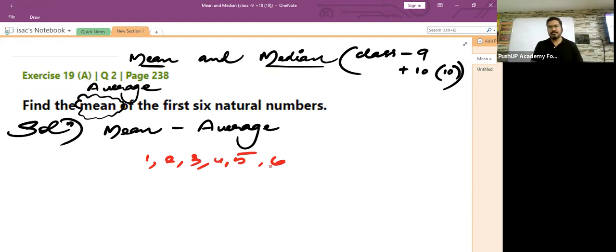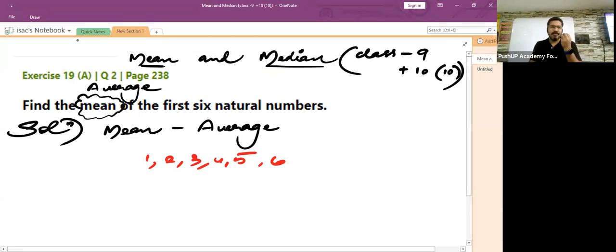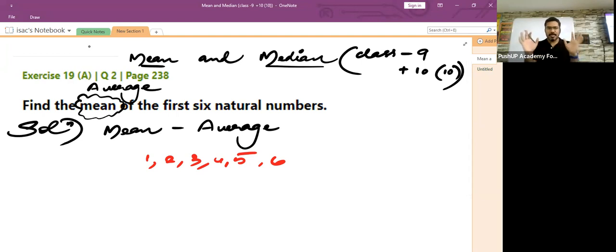Now what they are asking us to find? The average. Okay, children, what was the local definition which I gave you for average? It is the value which comes exactly in the central position when a number of observations are kept in front of you. So as I promised, did I keep a few observations in front of you? Yes, I have kept it. Which are those observations? 1, 2, 3, 4, 5, and 6.